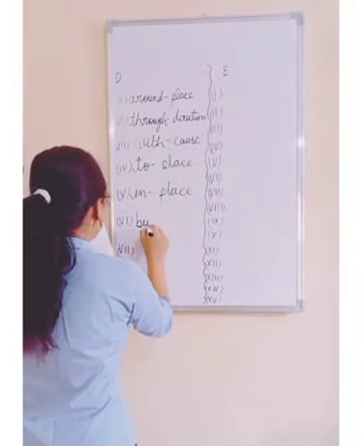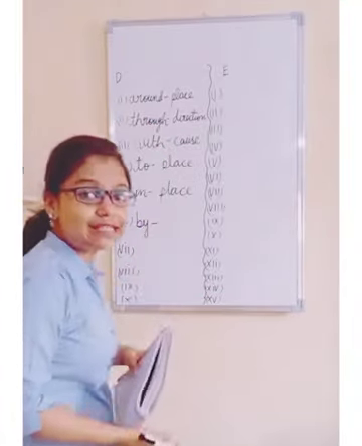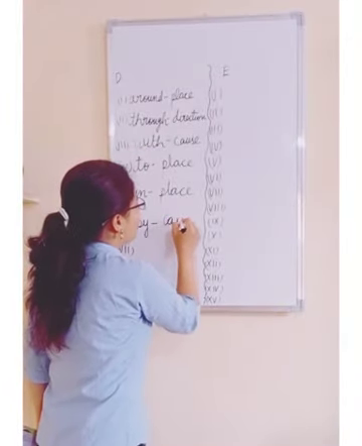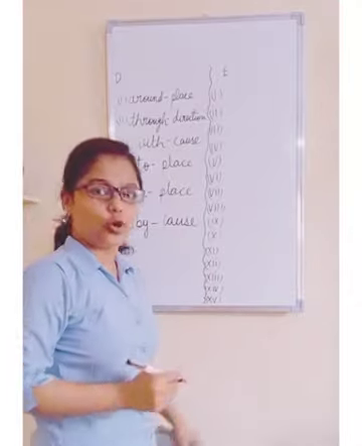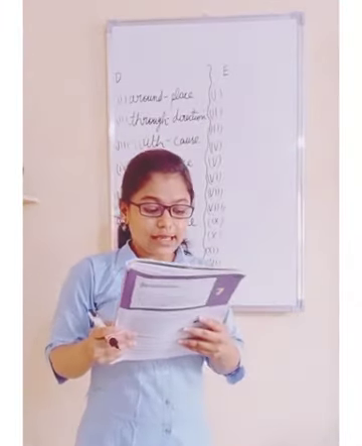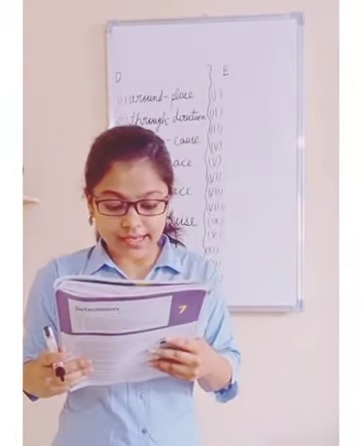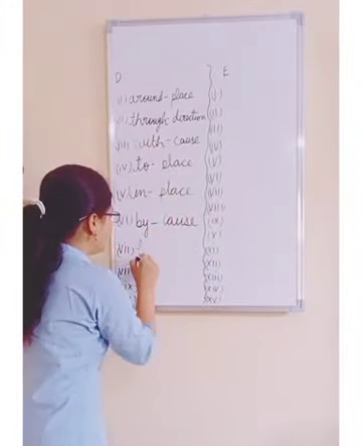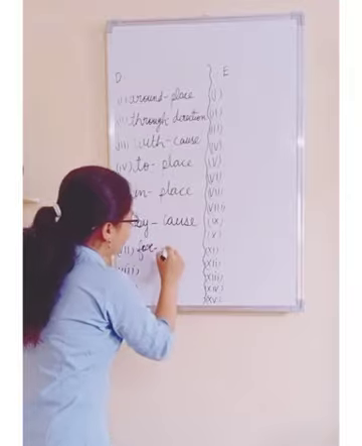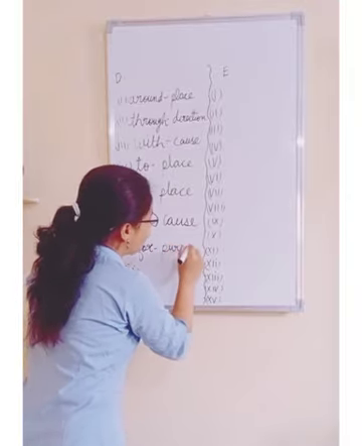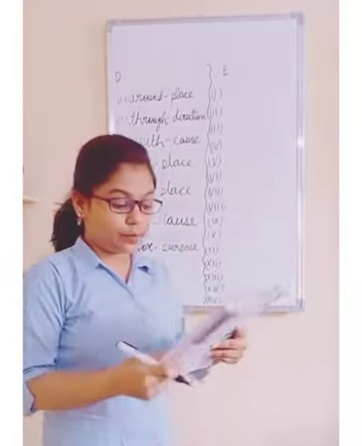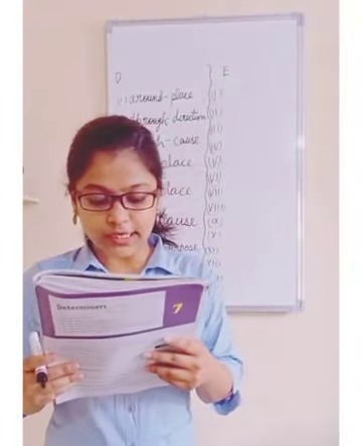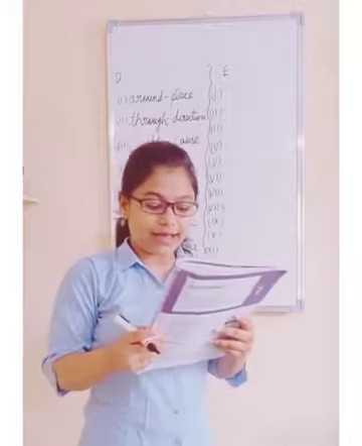You have to underline 'by' and it is a preposition of cause. Okay. Next is 7th one. Here is the present that you were waiting for. So you have to underline 'for' and it is a preposition of purpose. 8th one. The light bulb was invented by Thomas Alva Edison.